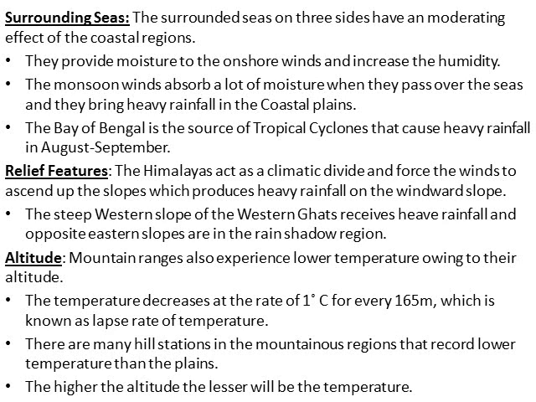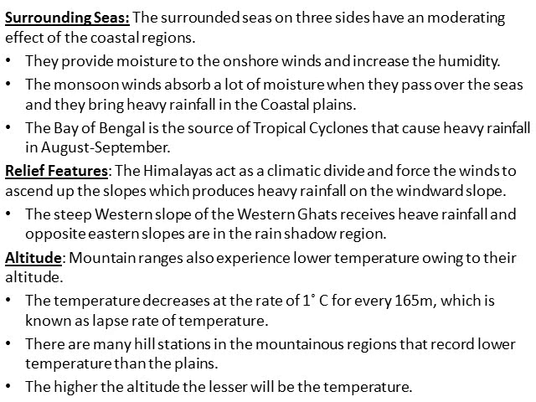On the other hand, by the time they cross the Western Ghats and reach the eastern part, the moisture content is less and the other side remains in the rain shadow region. Got it? In this way, the surrounding seas give a lot of rainfall to close places and maintain a moderate temperature. Temperature and rainfall are influenced.